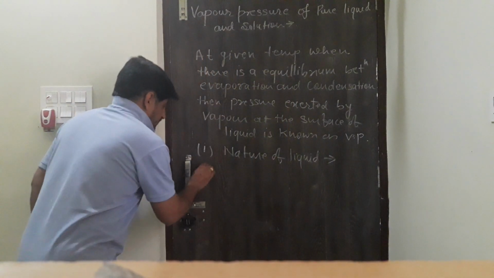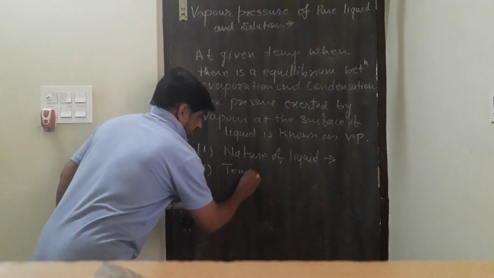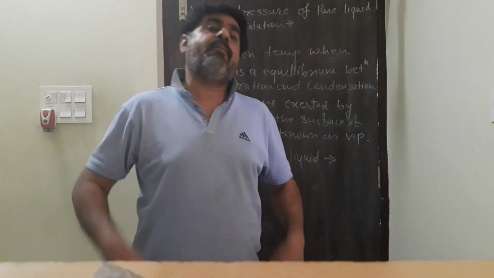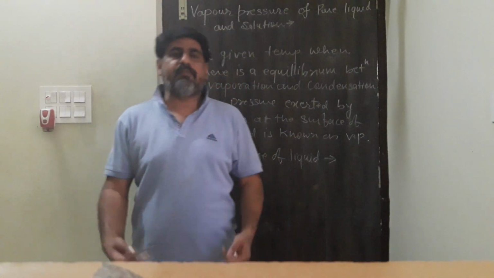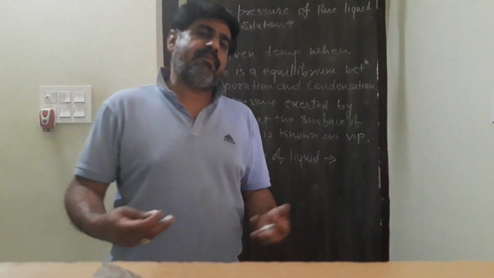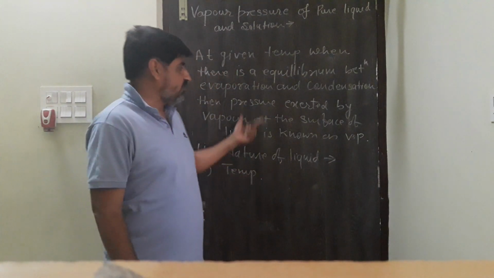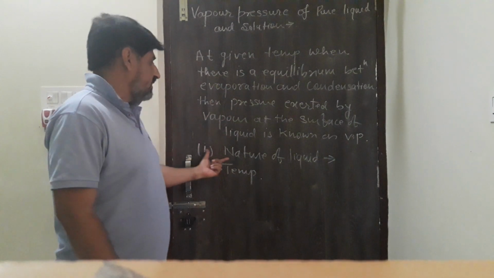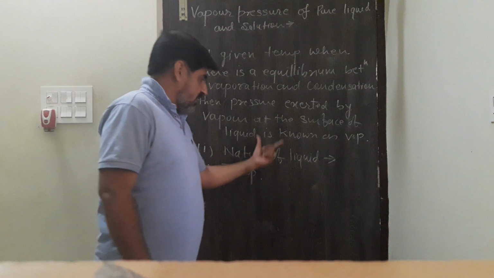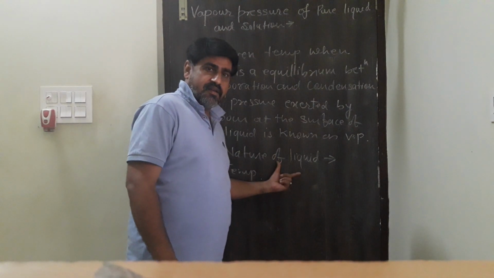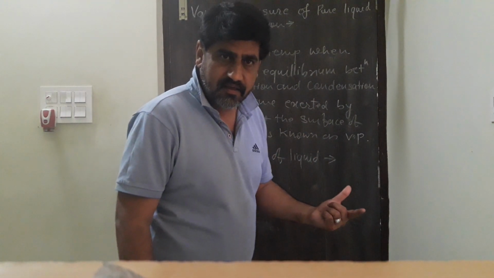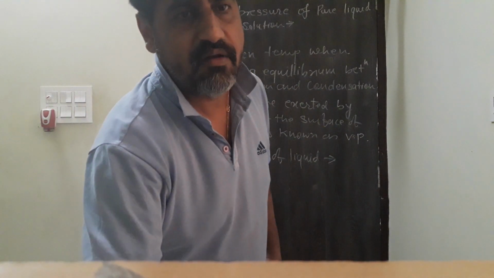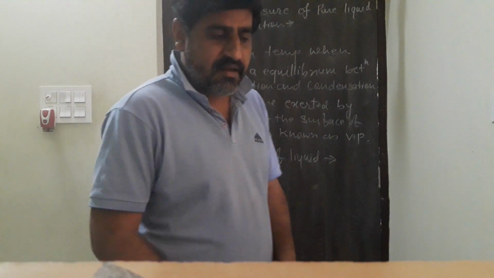The second one is the temperature. Temperature increases the rate of evaporation. When evaporation increases, more liquid is converted into vapor, hence vapor pressure will be higher. These are the two factors which affect the vapor pressure: nature of liquid and temperature. If there is a weak intermolecular attraction, the rate of evaporation will be high, then vapor pressure will be high. If the temperature is greater, the rate of evaporation will be high, and the vapor pressure will be high.